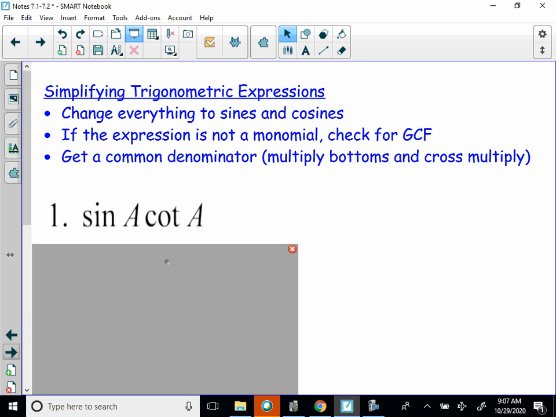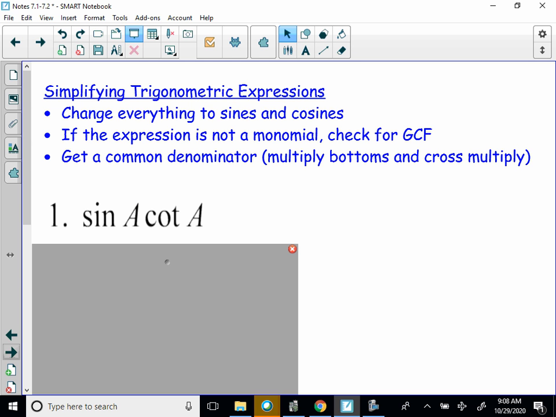Okay, so basically we're going to simplify some trigonometric expressions. In other words, we want to try to get this to be in the form of a single trig expression, not multiple trig expressions. Now they tell us that we know sine of A, and we have the product of sine A and cotangent of A. There are some different methods you can use, but oftentimes you're going to do something algebraic to it. You can always change everything into terms of sines and cosines and simplify it that way.